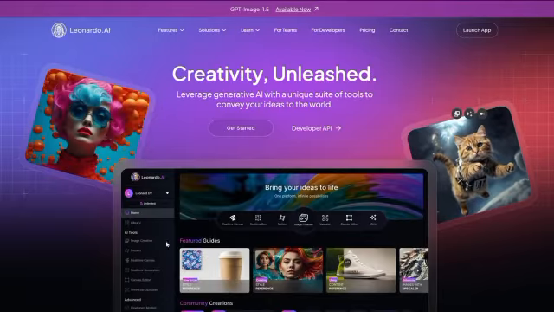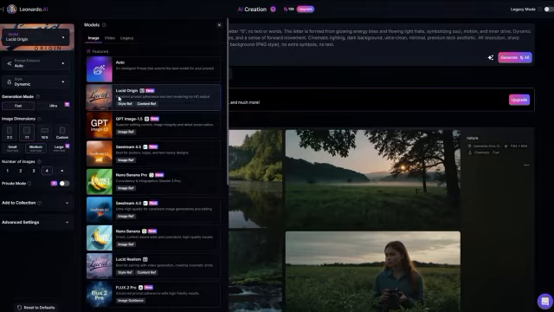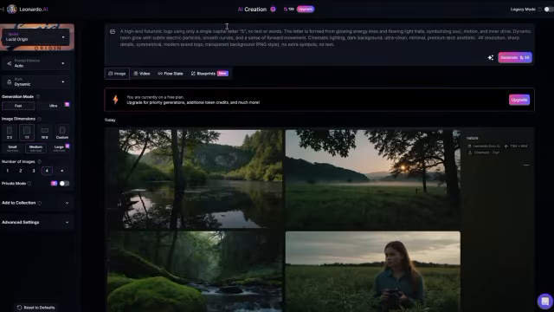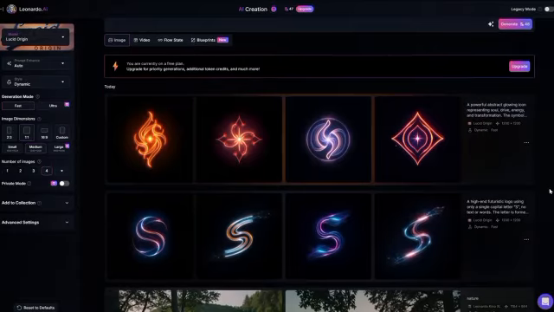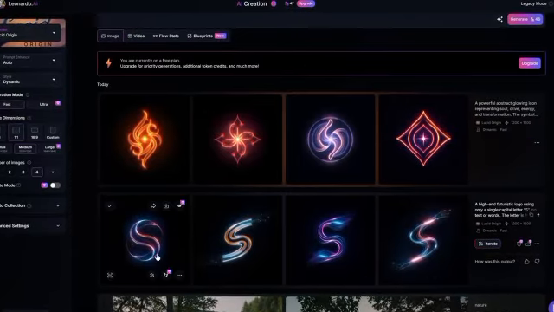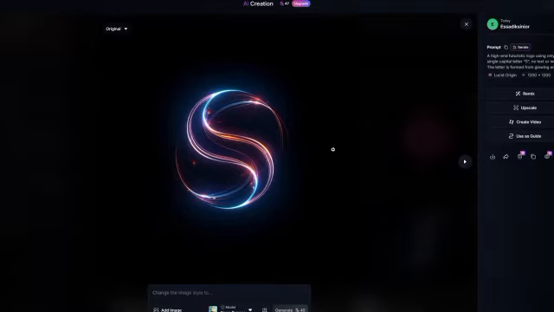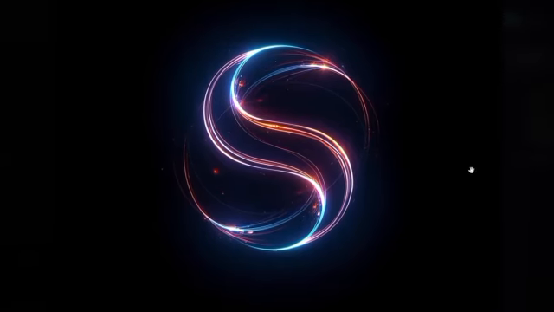Then I go straight to Leonardo AI, paste the first prompt, select the Lucid Origin model because it gives high-quality images, set the dimension to 1:1, and hit generate. I do the same thing for the second prompt. And honestly, you'll get so many good options you'll feel lost. They all look great, but I'll go with this one because it presents the letter S clearly, and it has that little star that feels like it represents the soul.